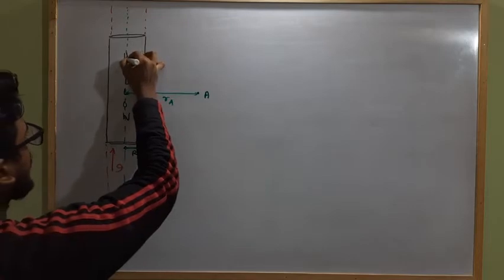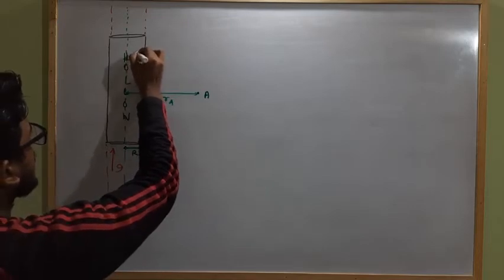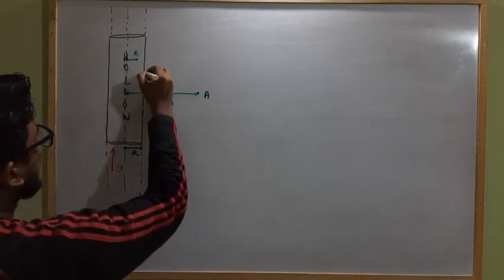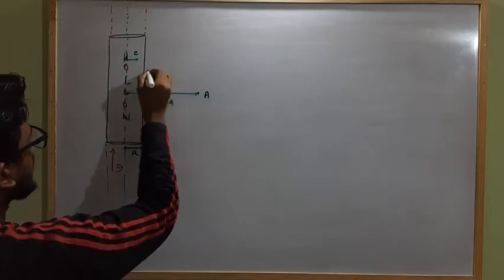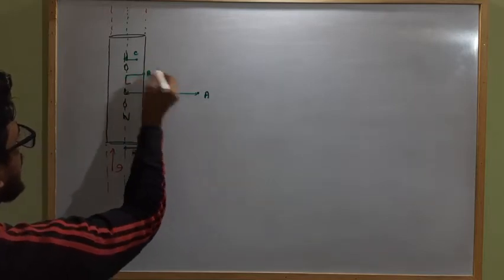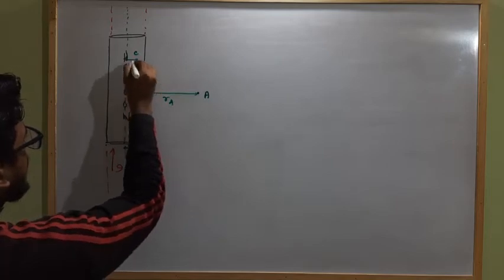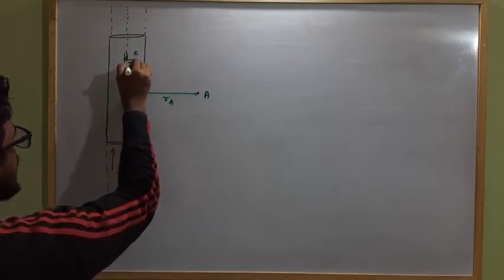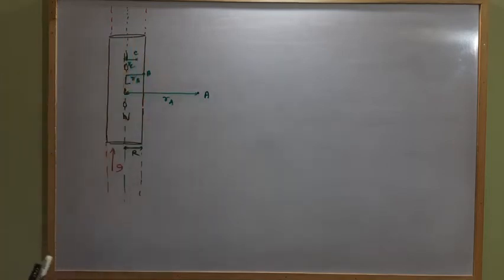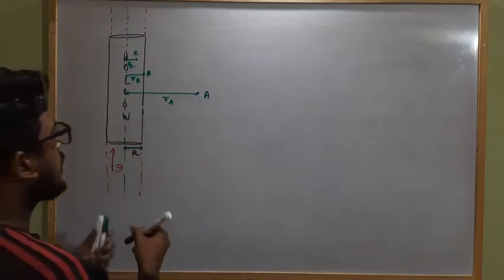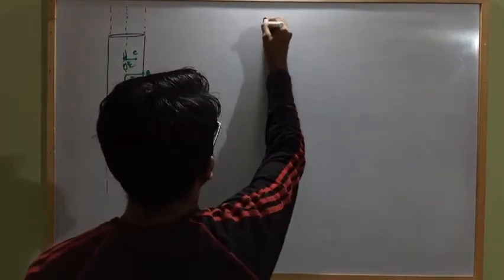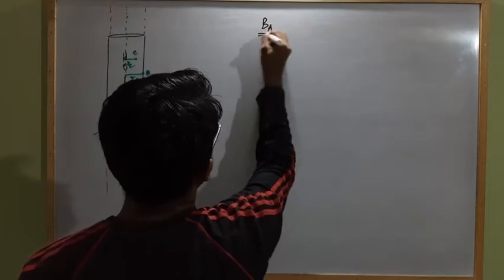And here is another point B, which is on the surface at a distance rB, and here is another point C, which is inside the surface at a distance rC. Clear? So first of all, we have to calculate the magnetic field strength at A.